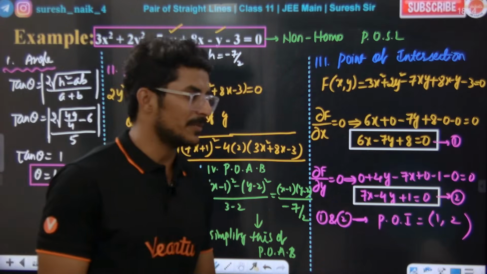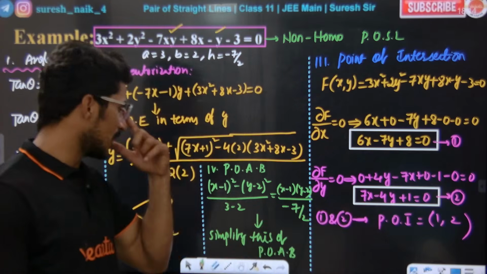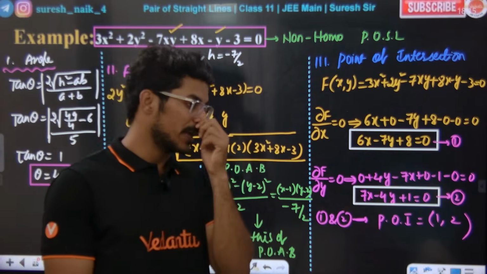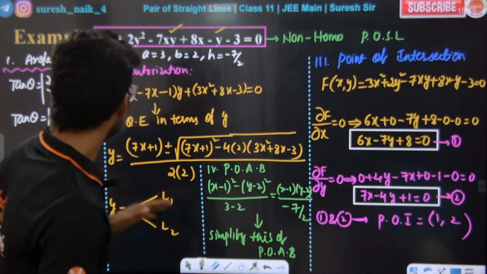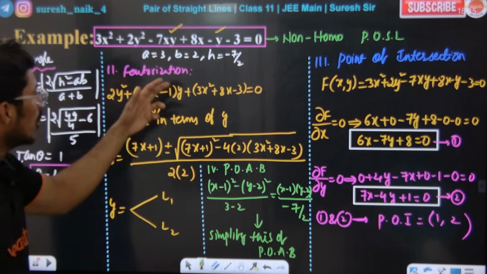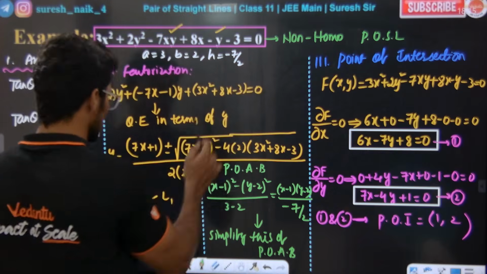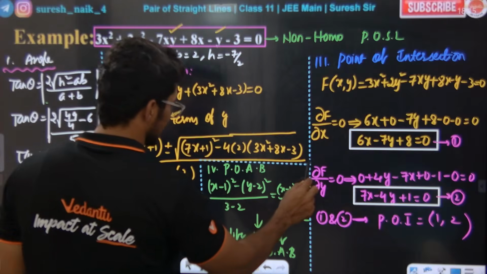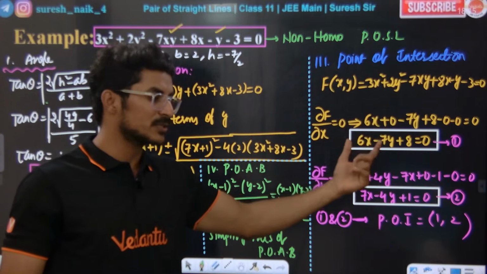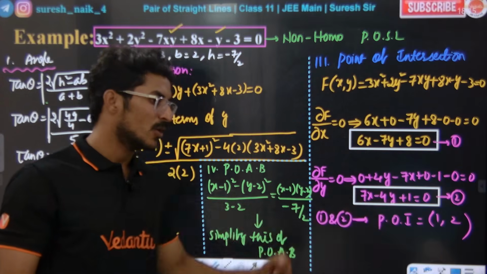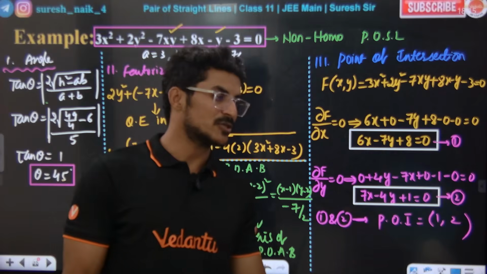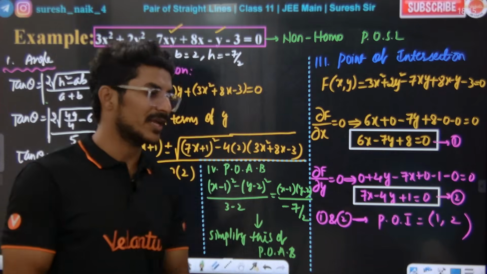Okay, tell me guys. When we solve this point of intersection and simplify, we get the pair of angle bisectors. They can ask either to find the angle between these two lines, or to factorize this. Guys, you have to solve this and find L1 and L2. And the point of intersection comes from solving the two equations, dou f by dou x and dou f by dou y. Next, this equation has to be put in the formula: x will be replaced with x minus 1, y will be replaced with y minus 2. Simplify, and the pair of angle bisectors will come.